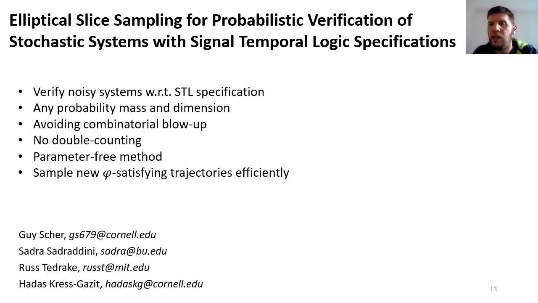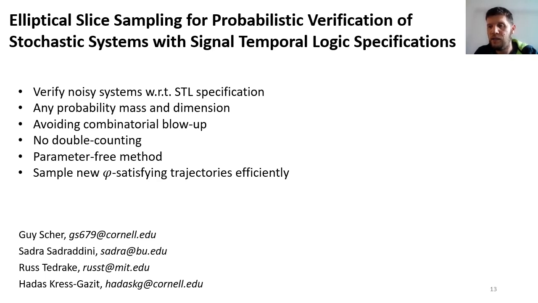This brings me to the last slide for today. Let me briefly summarize all of the advantages of our method to probabilistically verify an autonomous system given a specification. Our approach uses ESS, meaning it's rejection-free sampling. The sampling time does not depend on the distribution mass or the probability. We do not even need to know what the trajectories that satisfy the specification look like.